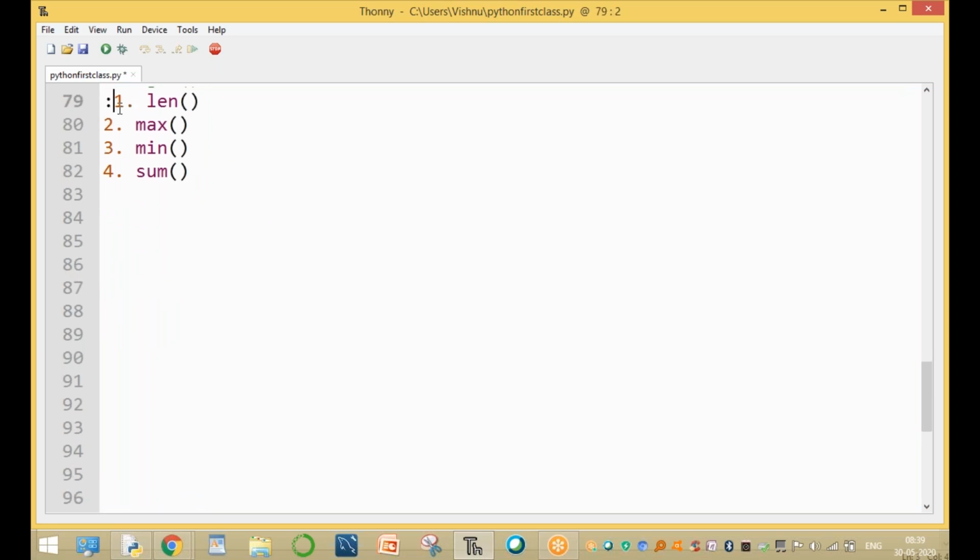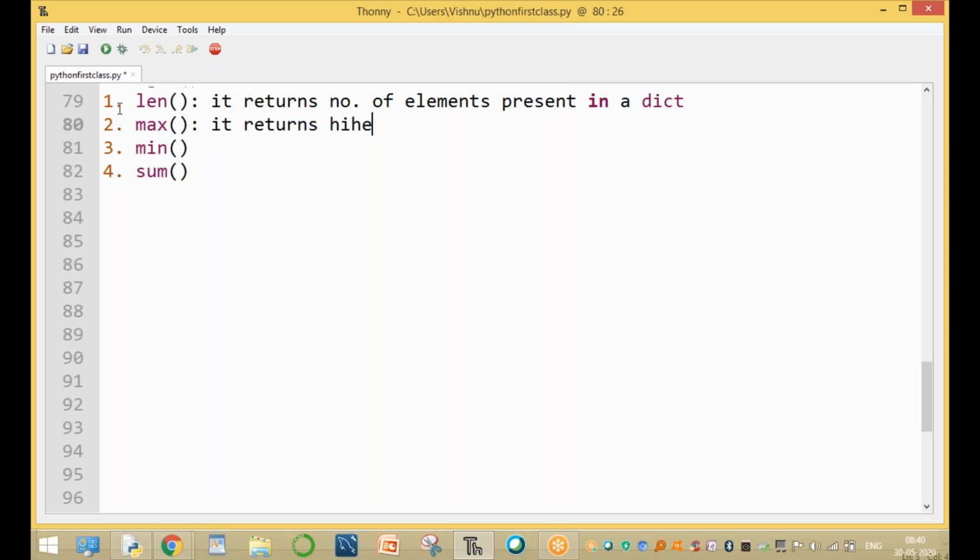The LEN function returns the number of elements present in a dictionary. Max returns the highest key, only the key, not the value. Highest key in a dictionary.